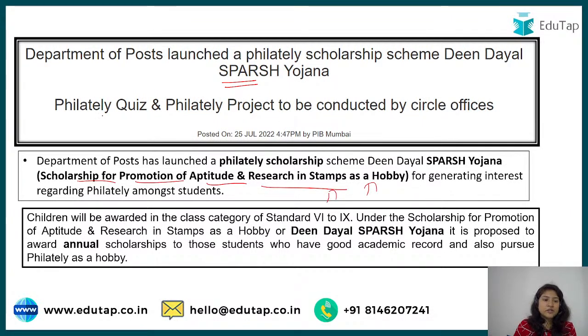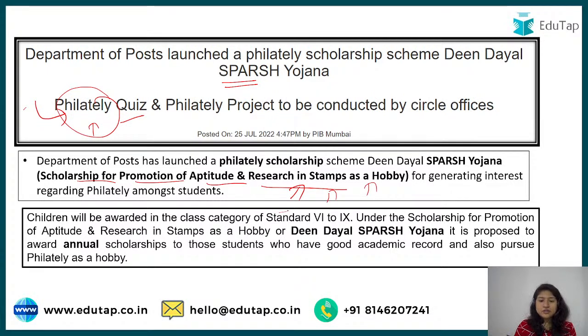So here we are talking about a philately quiz. What is philately? The hobby, the activity of collecting stamps, reading about them, searching about them, having knowledge of them, the term used for that is philately. So what will happen in this particular scheme?